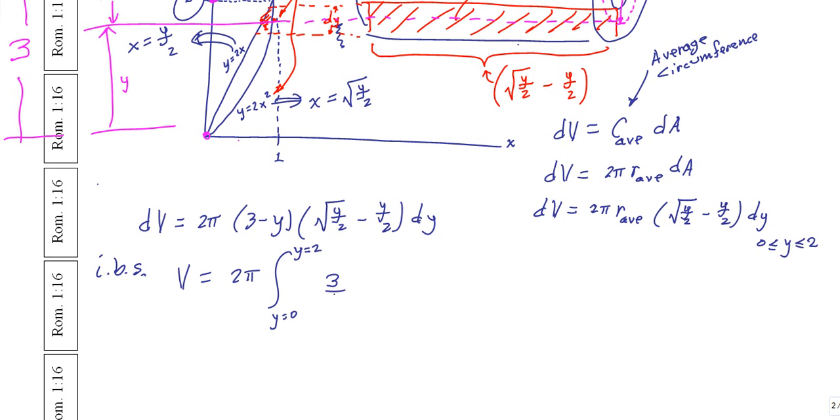I get 3 over radical 2 times radical y. Let me write radical y as y to the 1/2 power. That's multiplying this with that. And then multiplying this with this, I get minus 3/2 y. That's painless. And then we do this part.